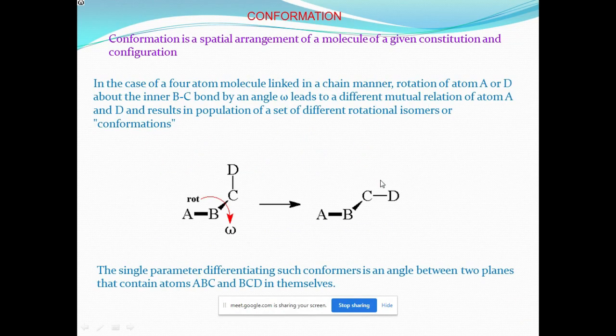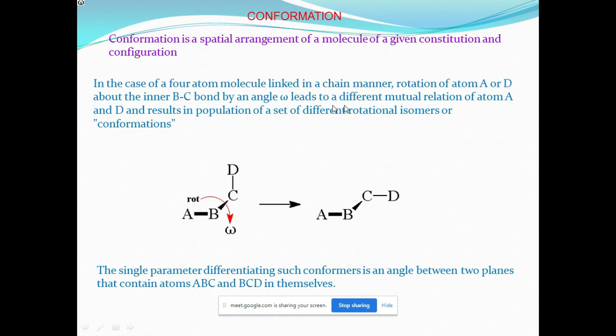Okay. So conformation is the spatial arrangement of a molecule, which gives the constitution and the configuration. In the case of four atoms linked in a chain, A, B, C, and D, there is rotation about the inner bond B-C. It is free rotation.